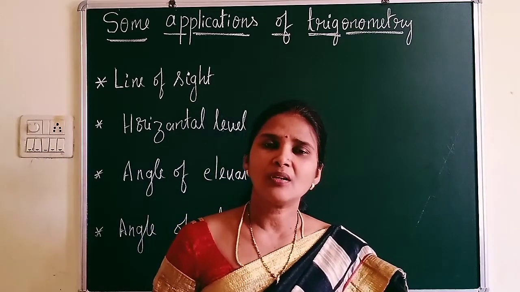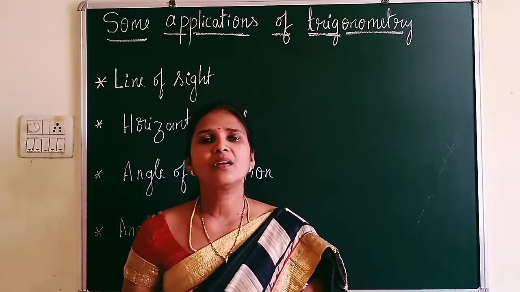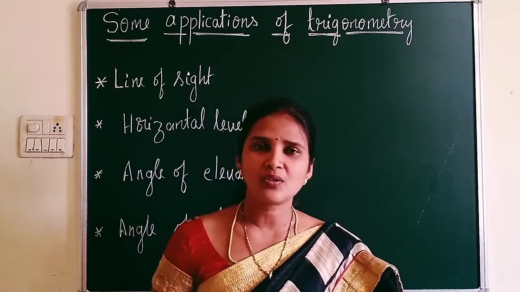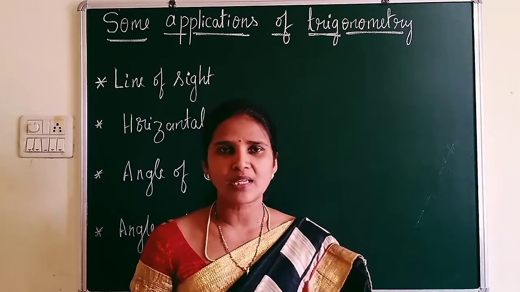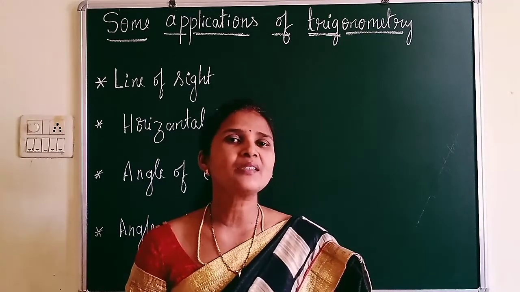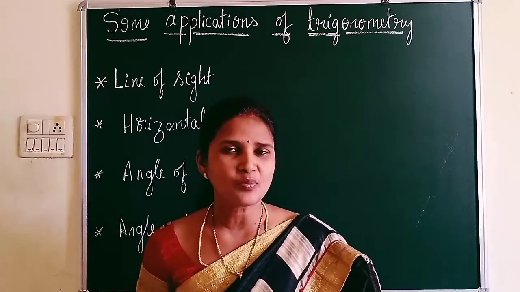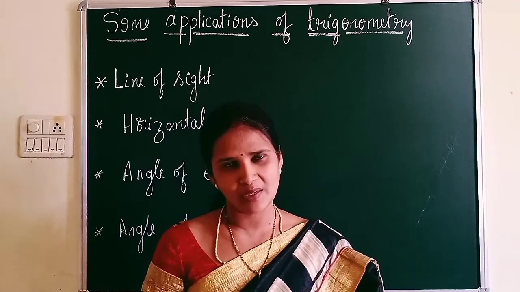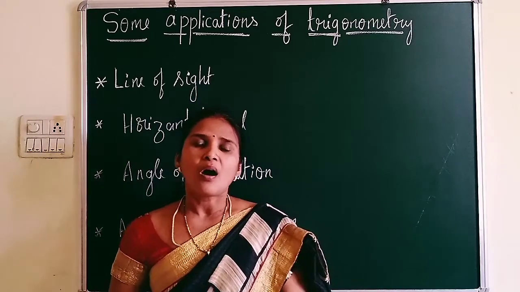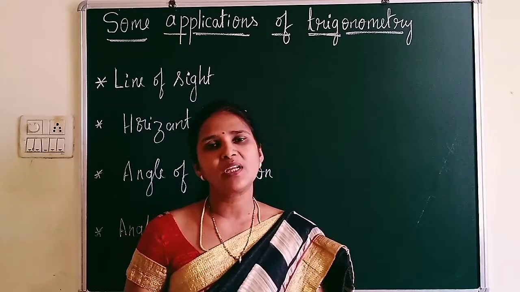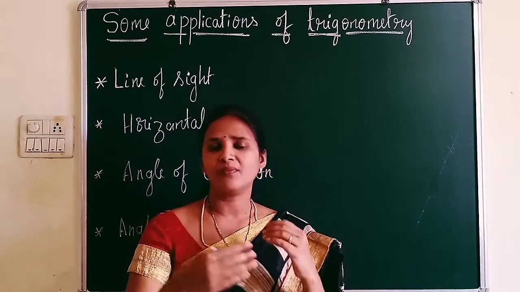In earlier days, in the 19th century, scholars conducted one survey that is called the trigonometry survey. In that survey, with the help of trigonometric concepts, they found out the highest mountain in the world with the help of one instrument based on trigonometric concepts, called the theodolite. So using the theodolite, they could find which mountain is the highest mountain in the world.